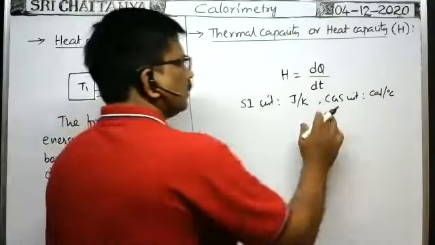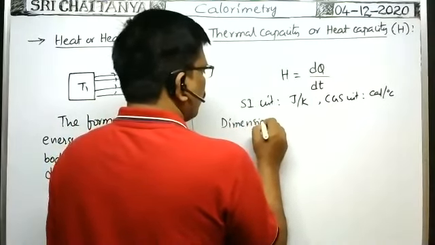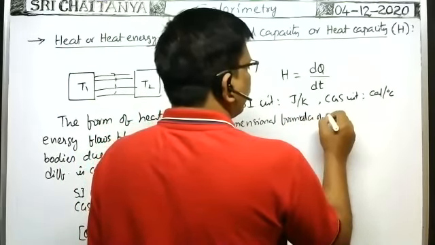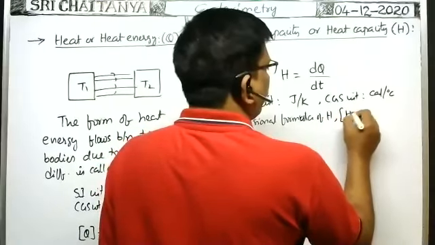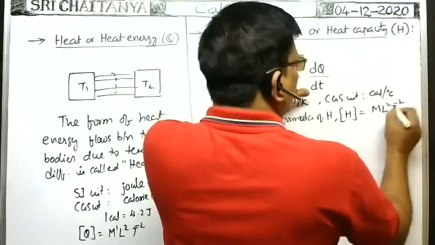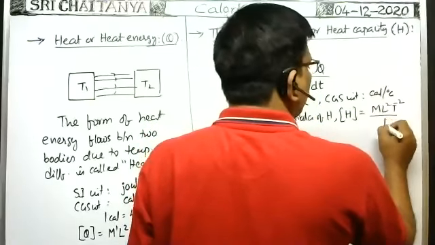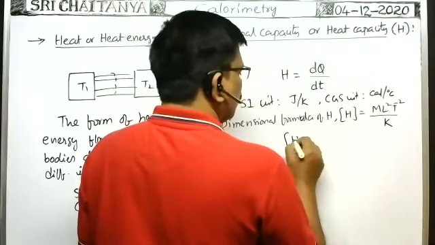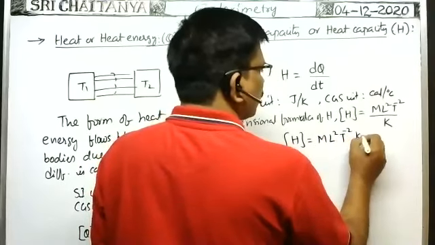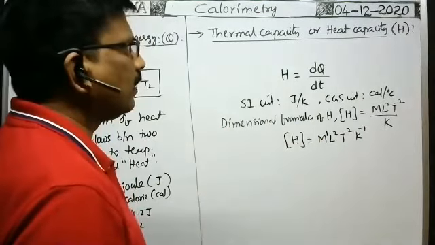Okay, next. What is the dimension formula of this capital H? Here heat energy means, no doubt, M L square T to the power of -2, by temperature difference or temperature, that may be represented with K or theta. So you write K. Therefore the dimension formula of thermal capacity is equal to M L square T to the power of -2 K inverse. Here we can write 1 power 1. So this is the dimension formula of the thermal capacity or heat capacity.